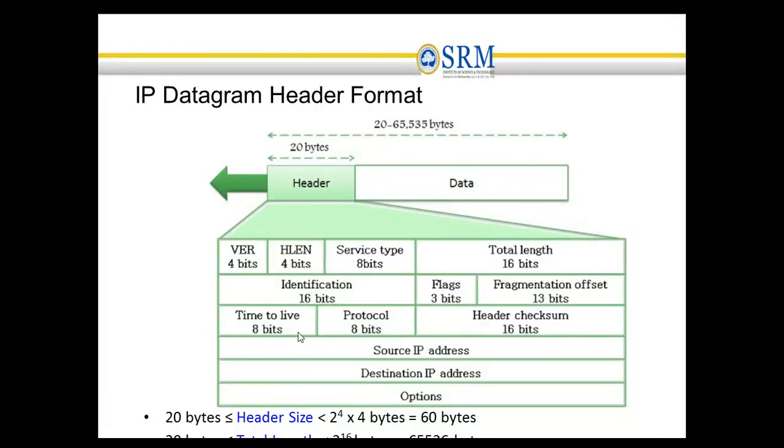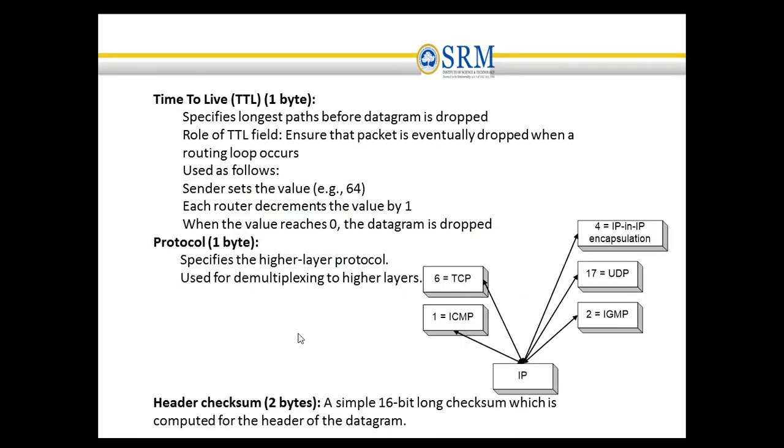The time to live field defines how long a particular IP packet can stay alive. When the time is over, that particular IP packet will be removed from the network. When the value comes to 0, the particular IP packet will be discarded from the network. This prevents routing loops.